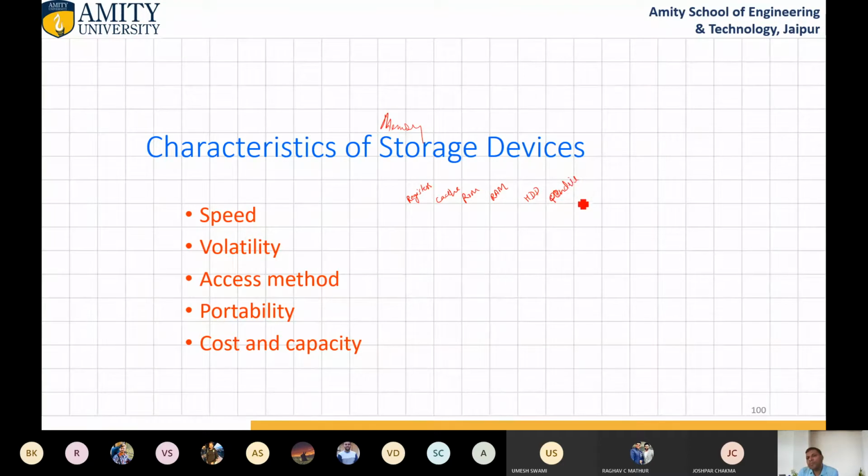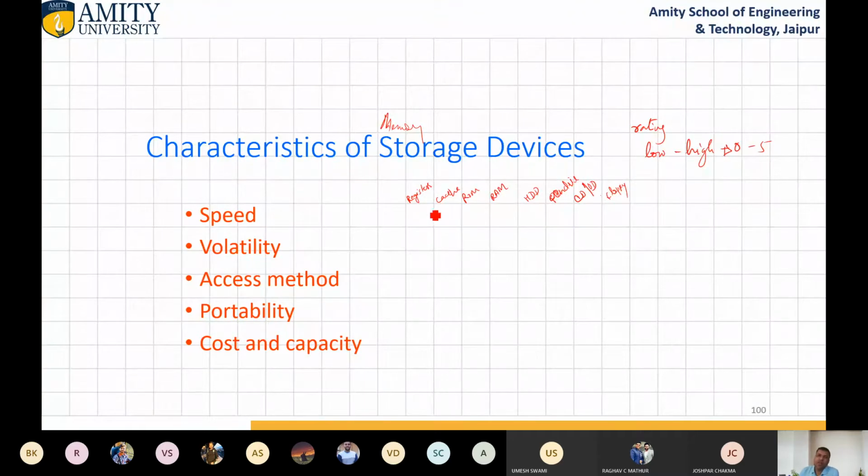Then CD and associated optical disk, then floppy disk, etc. Okay. So if we consider speed, and we mark numbers rating from low to high, that is 0 to 5. If we consider this, fine.